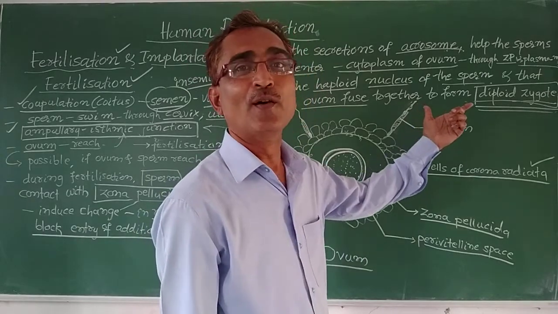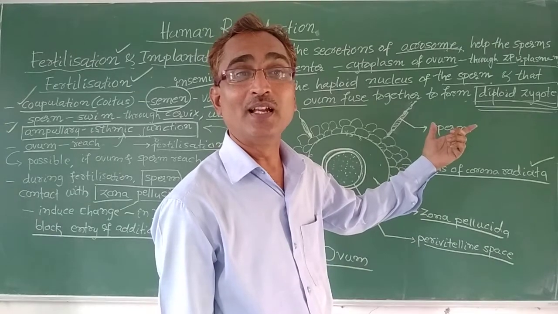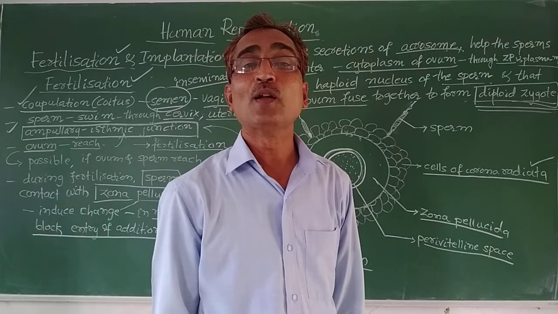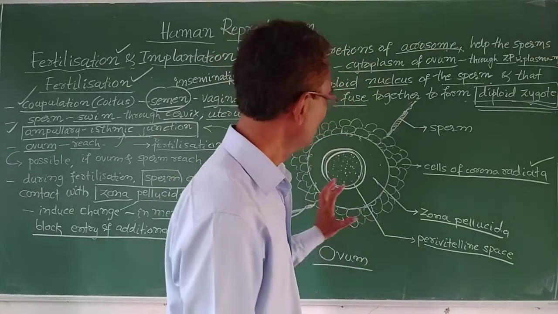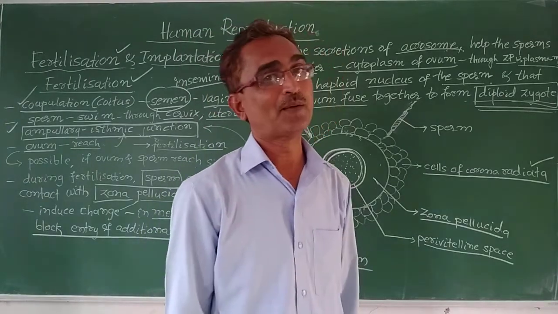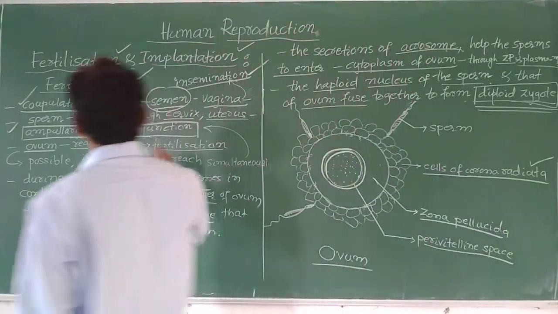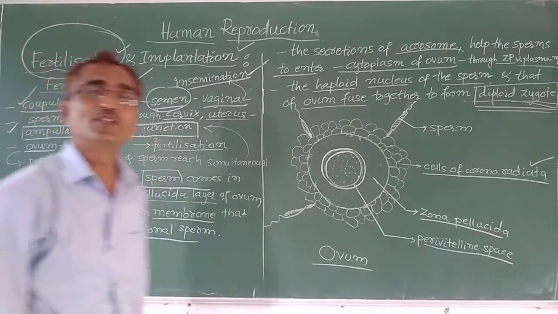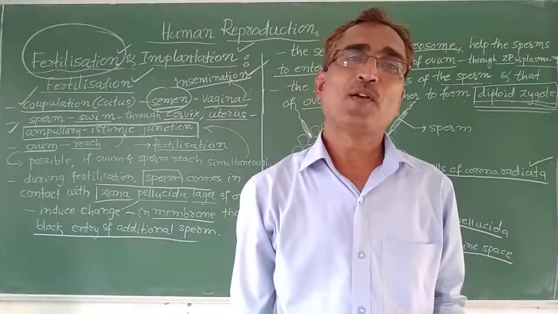Now the zygote has formed, fertilization has completed. So this is how the fertilization process takes place. So now fertilization is completed. This is all about fertilization, that is the fusion of male and female gametes to result in the diploid zygote.